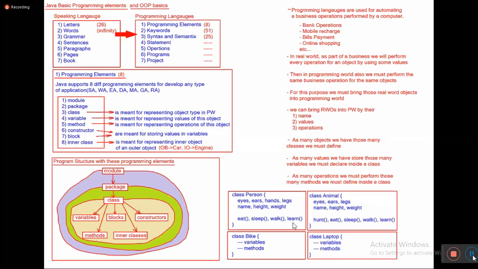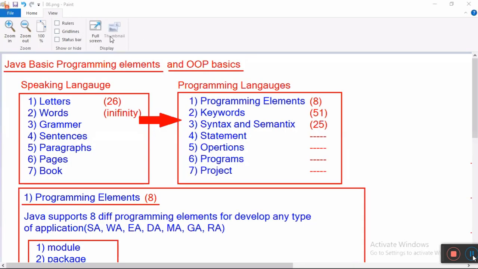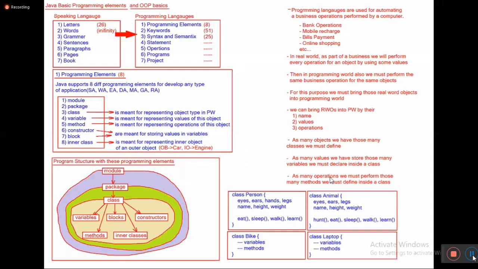Hey, what nonsense are you talking? Object-oriented programming is very tough, my sir told. Yes, for your sir it is very tough, for your friend, for your senior. For Hare Krishna it is easy. Automatically, for a Hare Krishna student also, it is easy. Are you catching my point? Sir, my sir told object-oriented programming means inheritance, encapsulation, polymorphism, abstraction, but you didn't use those words here. How can you say object-oriented programming?